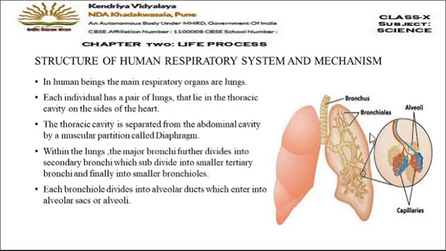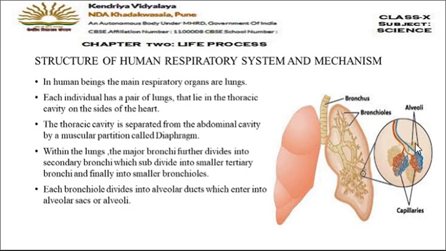Now each bronchiole will further divide into very small tube-like structures which are called alveolar ducts, and these alveolar ducts end into a sac-like structure, a balloon-like structure which is called alveoli. You can see here the alveoli.